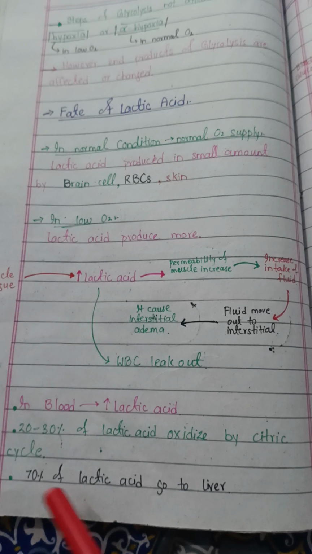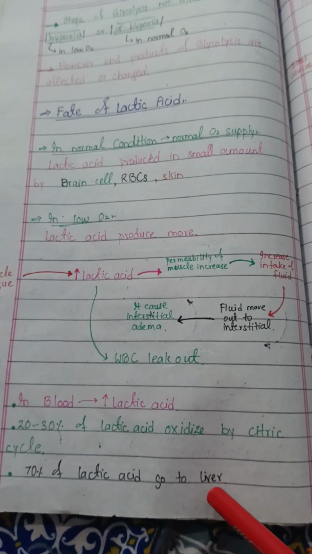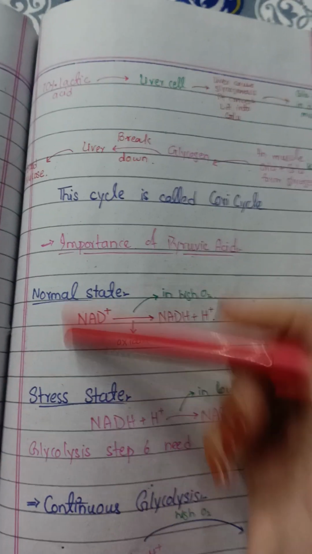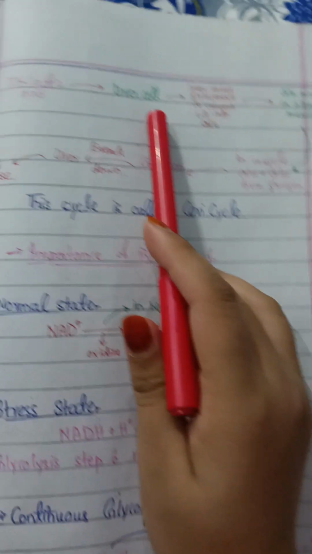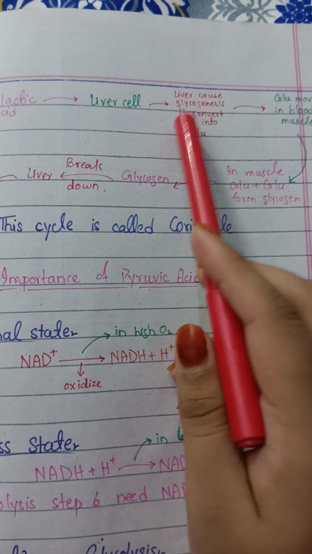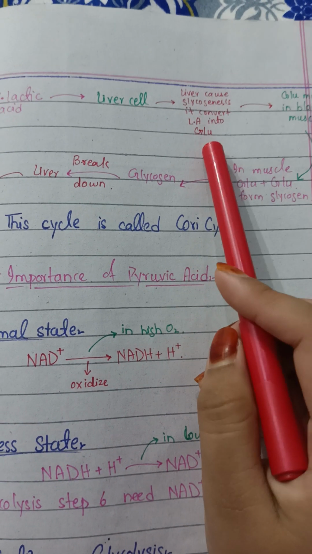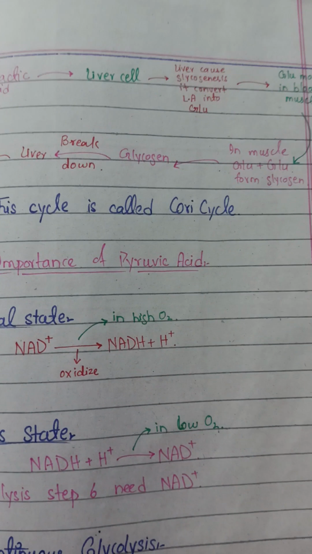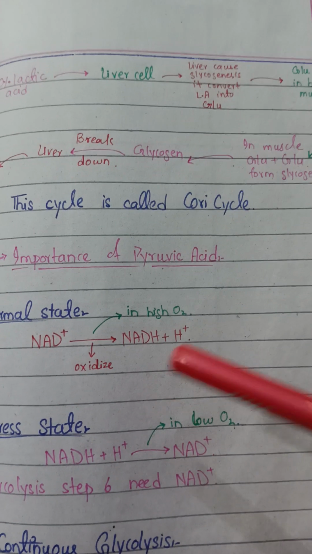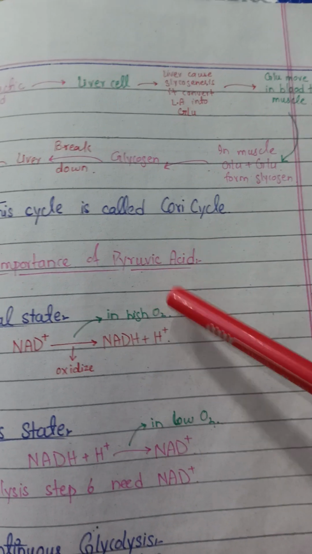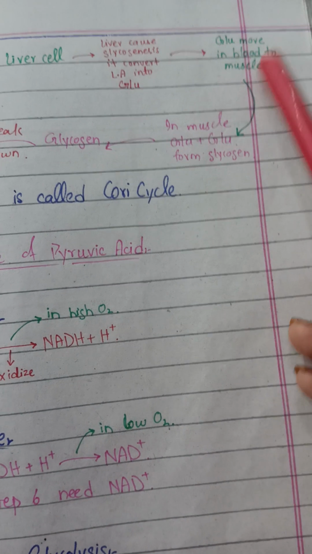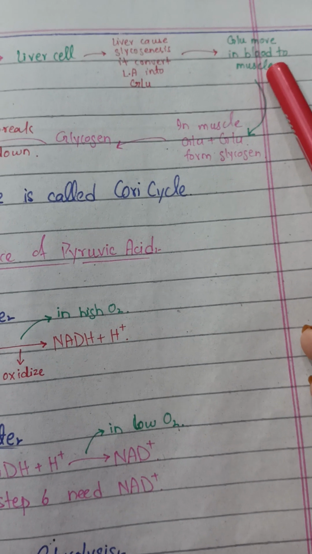And how is this 70% of lactic acid handled by our liver? This 70% of lactic acid goes to the liver cell, and the liver cell performs gluconeogenesis. It converts lactic acid into glucose. Gluconeogenesis means production of glucose. The liver cell has the ability to convert lactic acid into glucose. So lactic acid is converted into glucose, and this glucose moves to the blood. From blood it goes to the muscles again.